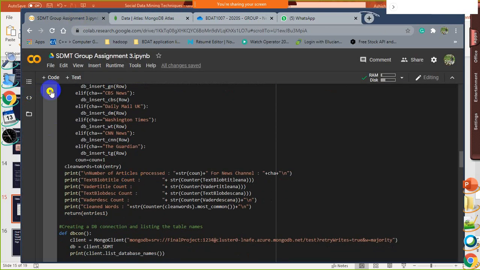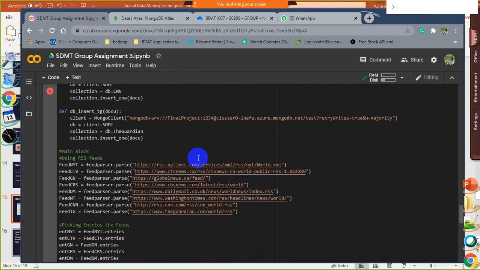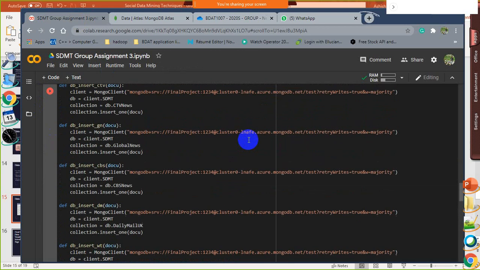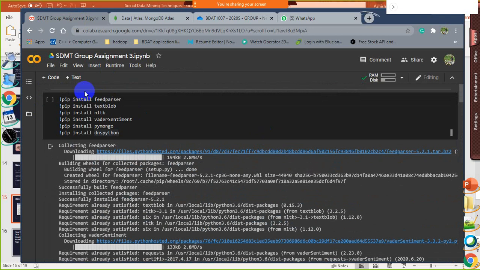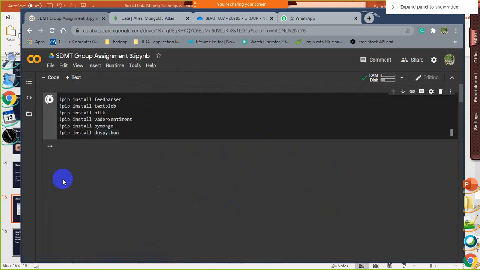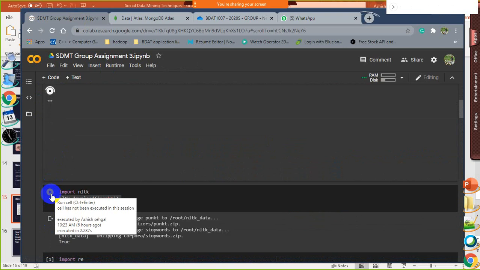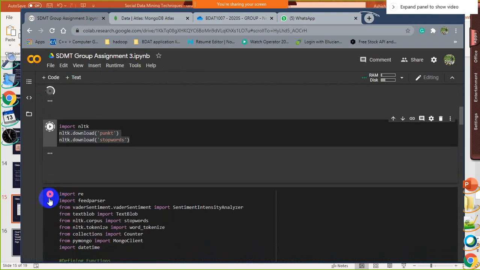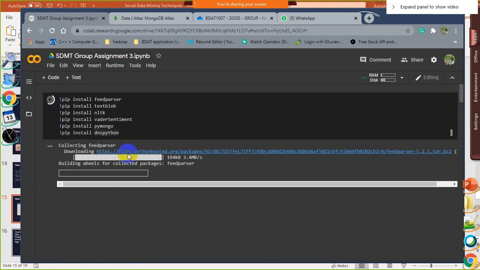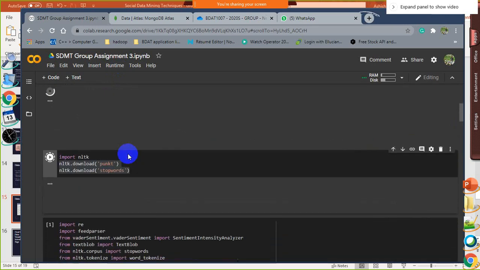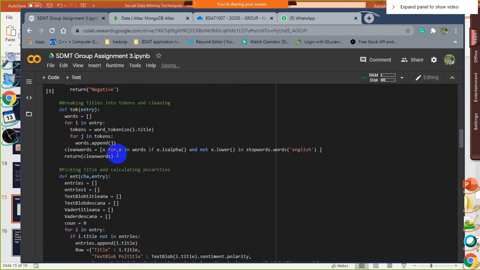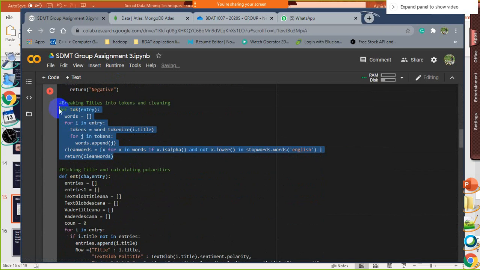Let me start running because this takes a lot of time. I'll explain. There is a separate function which we created for tokenizing each word.